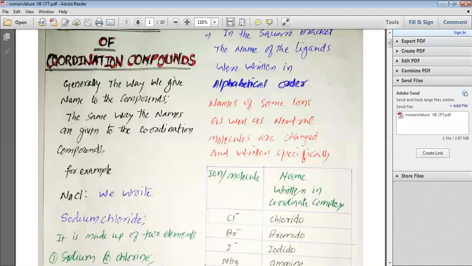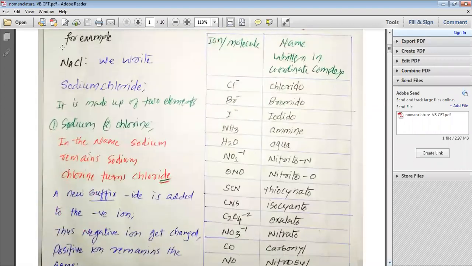Generally, the way we give names to compounds, the same way names are given to coordination compounds, with very few changes. So let us see NaCl. The name we generally give for NaCl is sodium chloride. It is made up of two elements, sodium and chlorine.